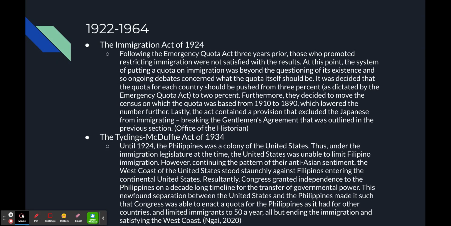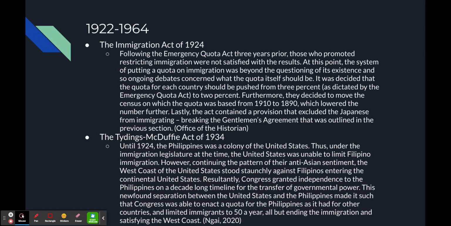In 1924, the government decided to get even more restrictive with their legislation. The quota system was here to stay, and they decided that they wanted to limit the quotas.